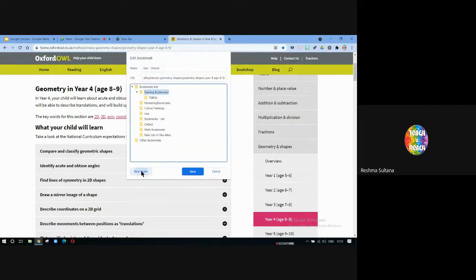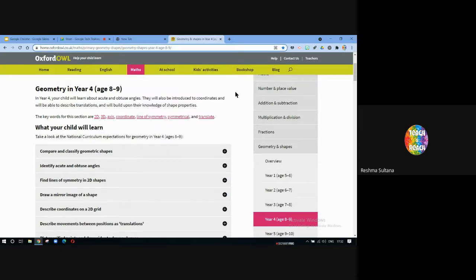You can click on new folder, bookmarks for lessons. And if you want, you can drag and drop it later. Wherever you want, you can create a folder. If you don't want it under training, you can also create a folder here, new folder, LP, like lesson plans. Like this, you can create a folder and store it wherever you want. Click on save. So your bookmark is ready.